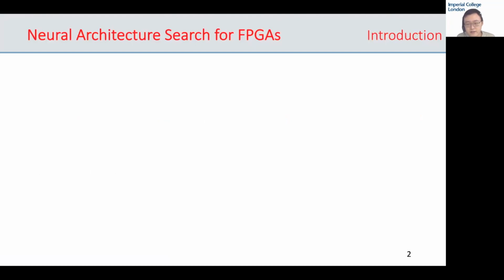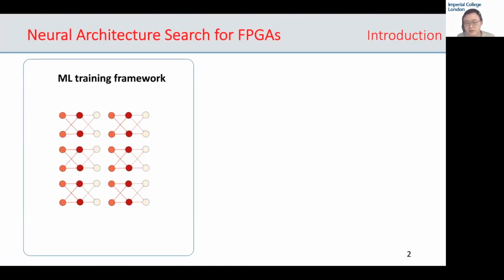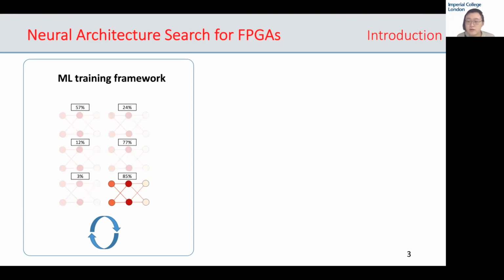Neural architecture search automates the process of DNN design, delivering FPGA-based deep neural networks with area efficiency comparable to hand-designed networks. In many NAS works, candidate functions are placed in parallel to form supernets, as shown on the left-hand side. After training the supernet using an ML training framework such as TensorFlow or PyTorch, the salience of candidate topologies is evaluated, and only those found to be of higher salience are retained.